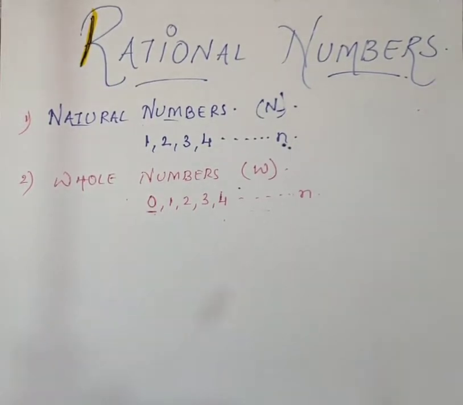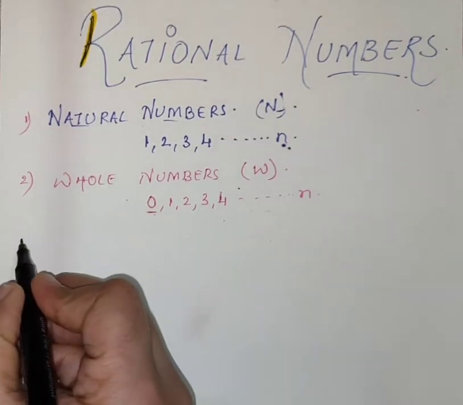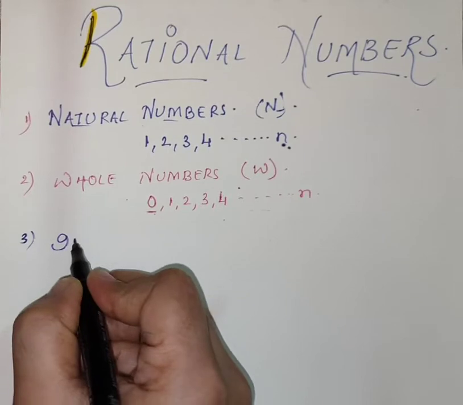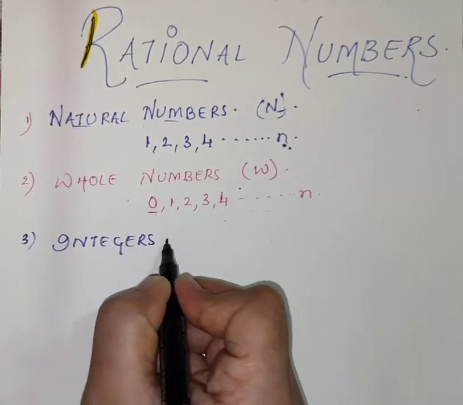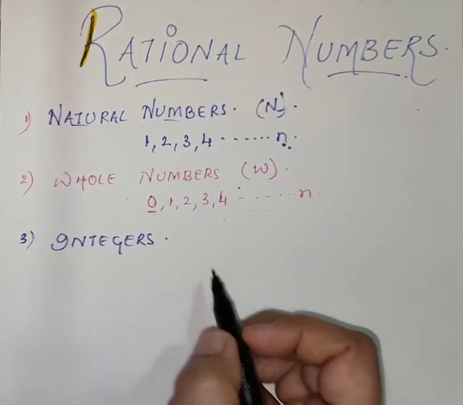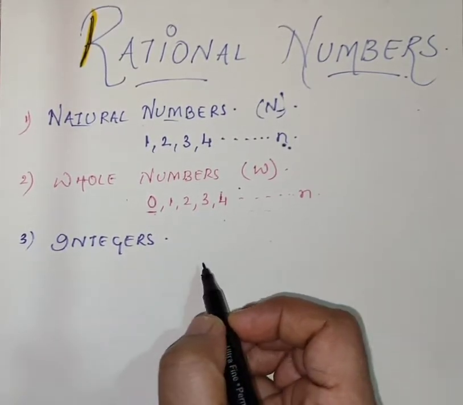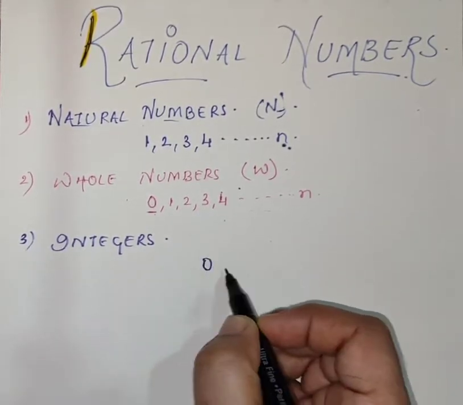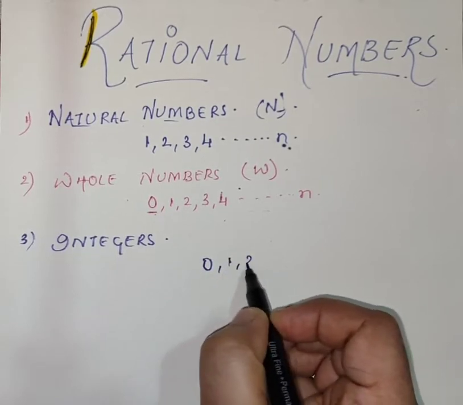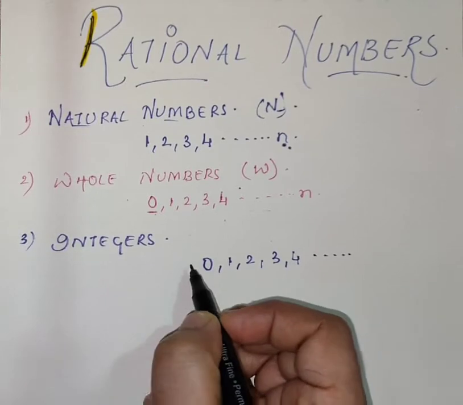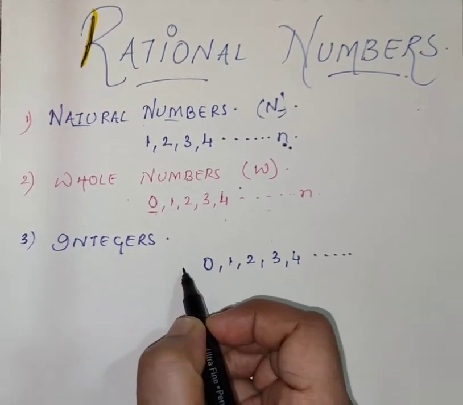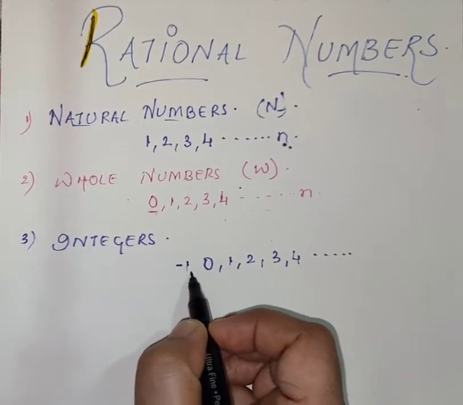Next is integers. Now what are integers? Students, integers include 0, positive numbers, and also negative numbers.